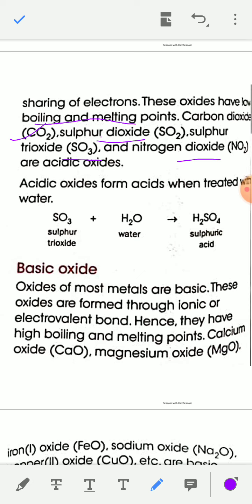So NO2, CO2, SO2, SO3, these are non-metallic oxides which are acidic in nature.